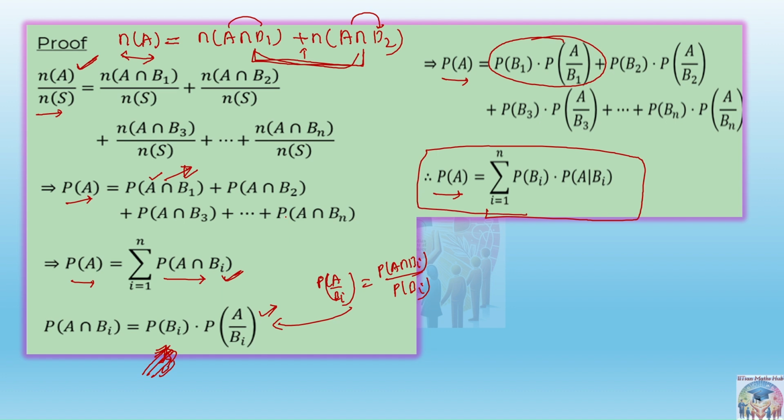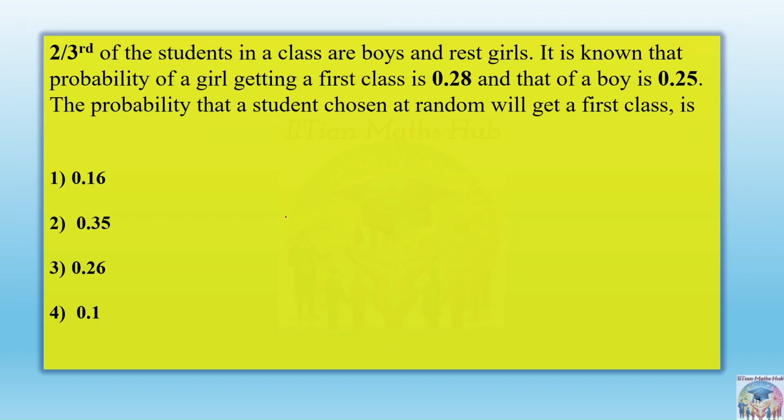Now just understand a question on this. Okay, then it will be more clear. The question is saying that two-thirds of the students in a class are boys and the rest are girls. It is known that the probability of a girl getting first class is 0.28, and that of the boy is how much? Is it visible to you? One second. 0.25, right?